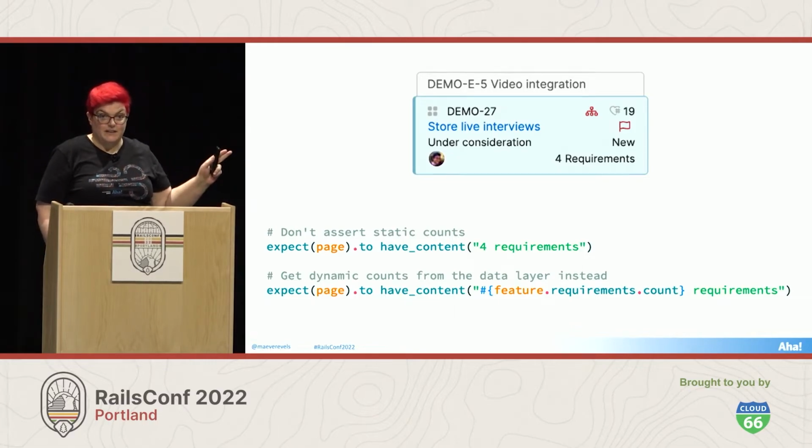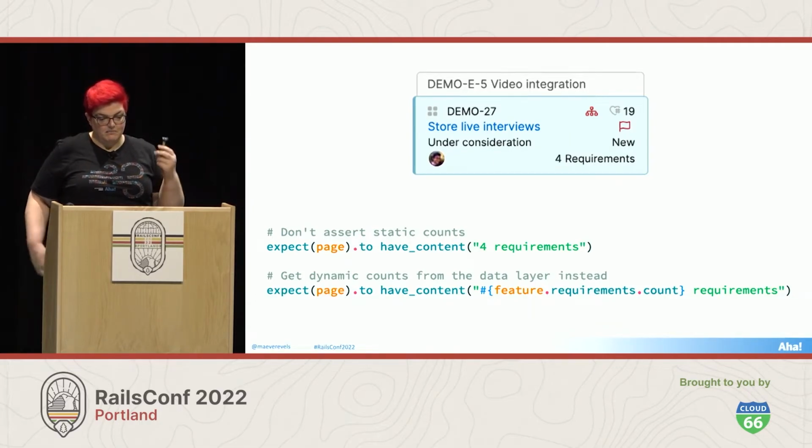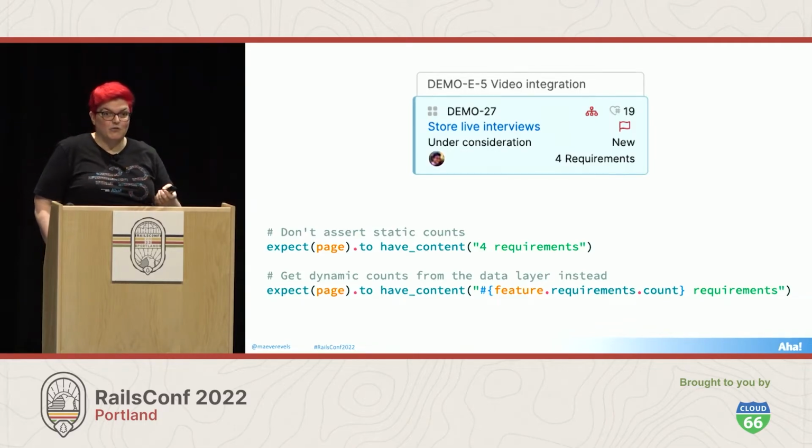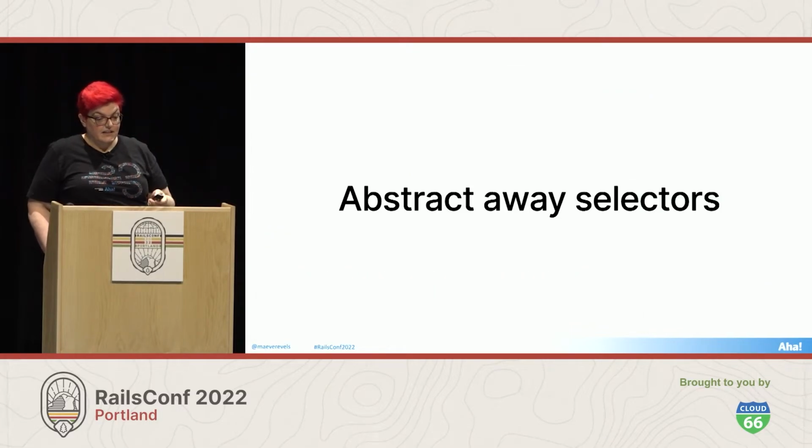And this all works great, except when I'm asserting something that displays a record count. So if I use a literal for the expected value here, this test could break every time someone adds a requirements fixture record, even though the behavior didn't actually change. So I always pull my record counts from the data layer instead. It's a really simple thing, but it actually saves you a lot of tedium in terms of ongoing maintenance costs.